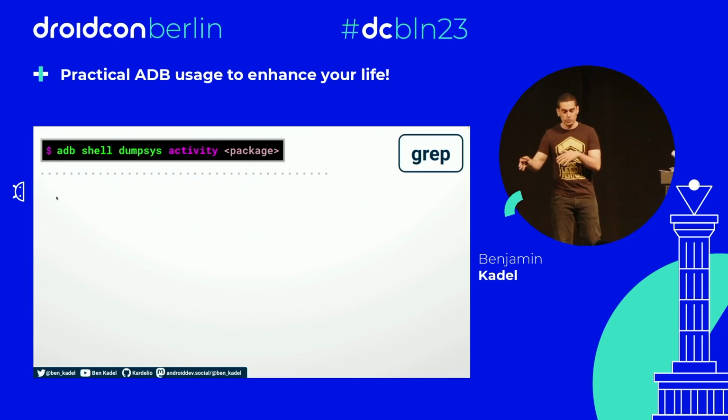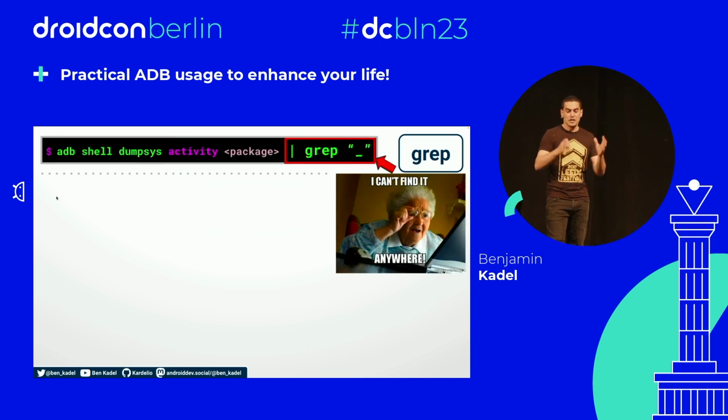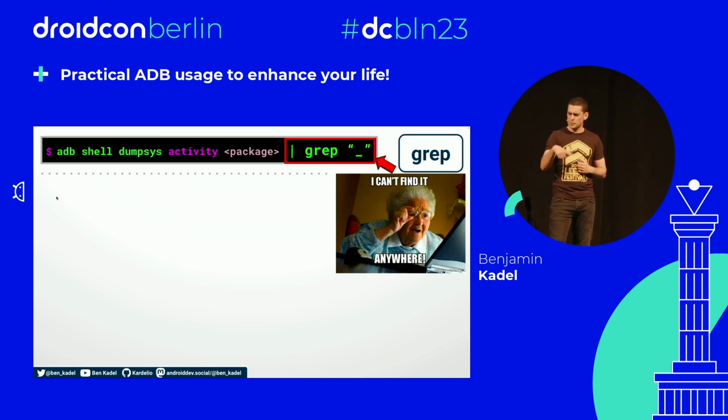If you hate tools or hate your precious time, then, of course, you can search the output for yourself using a tool called grep that's installed on all your machines. You pipe the output of dumpsys into grep, and grep is just a string searcher. It says, hey, is there this substring as part of that input string? And grep will say, no, not there. Or grep will say, yeah, it's there. It's on this line, and return the line to you.